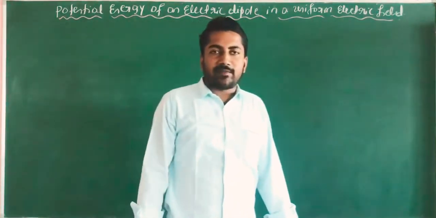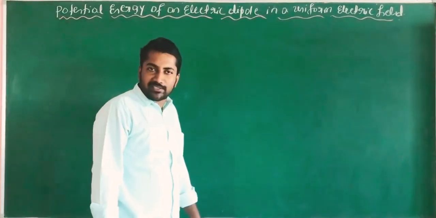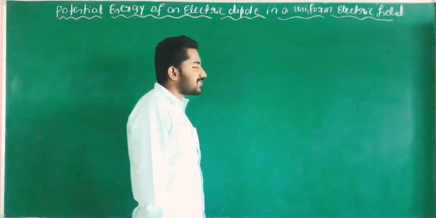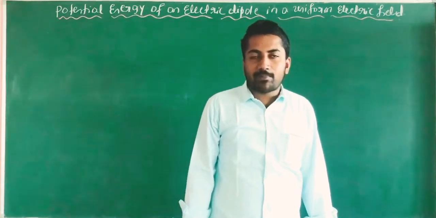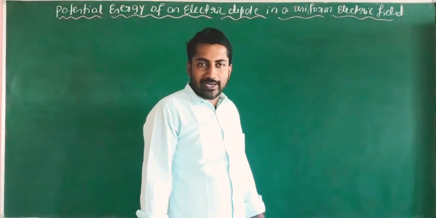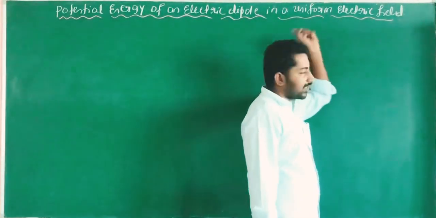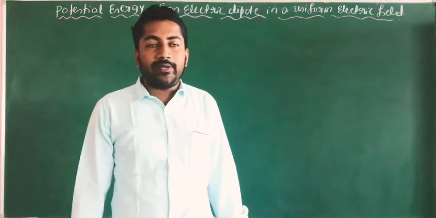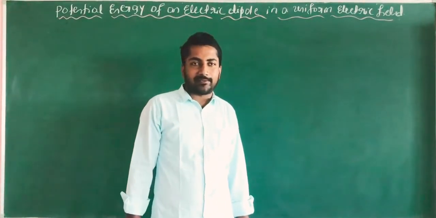Electric dipole means it is a pair of equal and opposite charges separated by a small distance. Dipole moment is the product of the strength of either pole and the length of the electric dipole, and is called the electric dipole moment. And uniform electric field, this is very important. Uniform electric field means the electric field is distributed equally throughout that region.